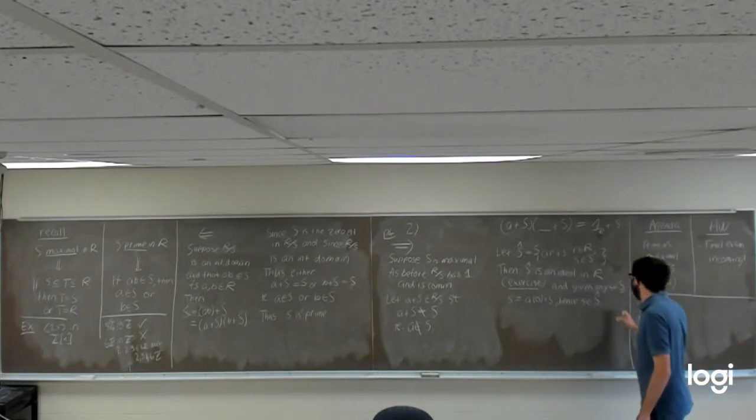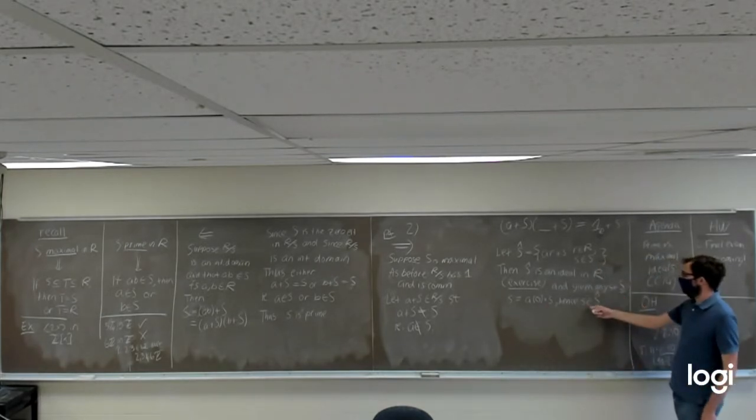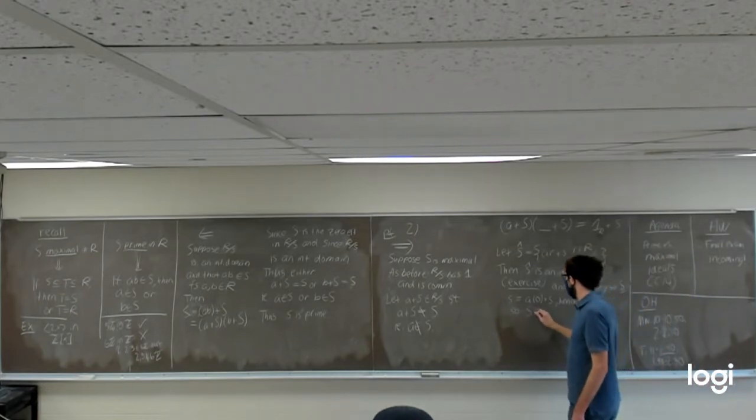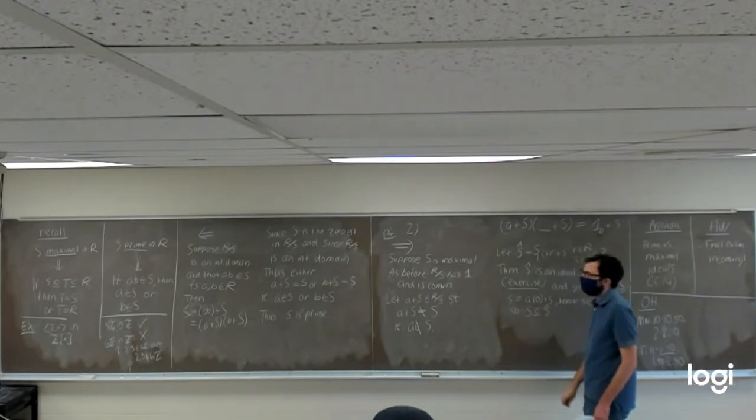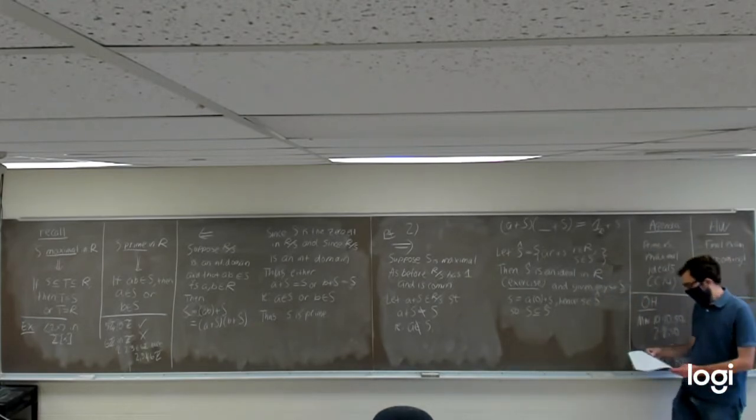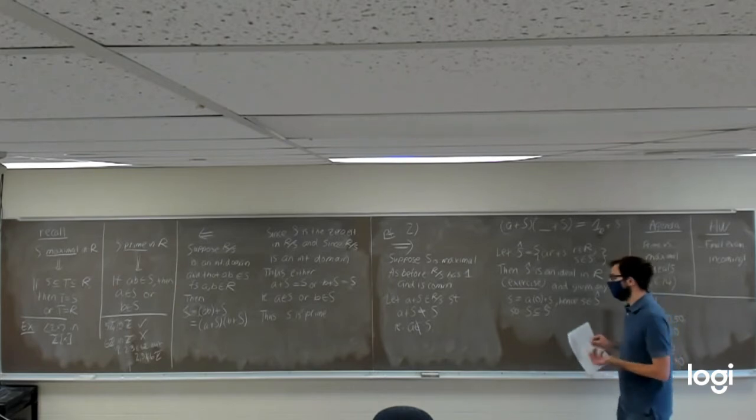And then that tells us any element in big S has to be an element in big S hat. So big S is a subset of big S hat.